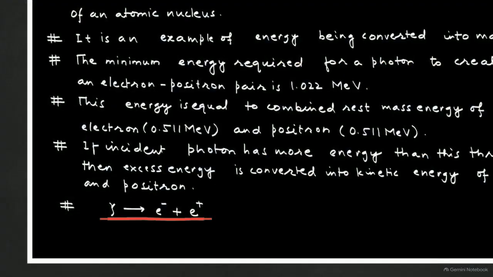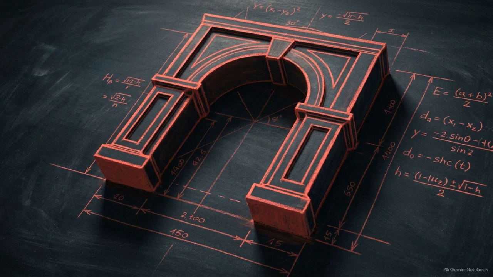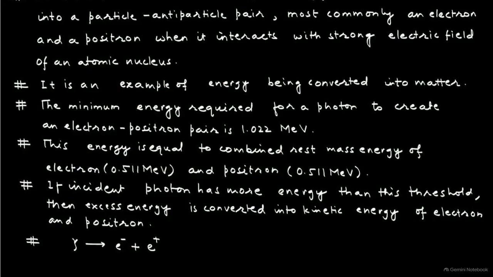The equation here is the exact reverse of annihilation. A single gamma ray yields an electron and a positron. But this raises a question. Why doesn't every photon of light create matter when it hits a nucleus? Annihilation happens spontaneously upon collision, but production has a strict energetic gateway, an entry fee. Look closely at these middle points. To create an electron-positron pair, the photon must possess a minimum energy of 1.022 mega-electron volts.